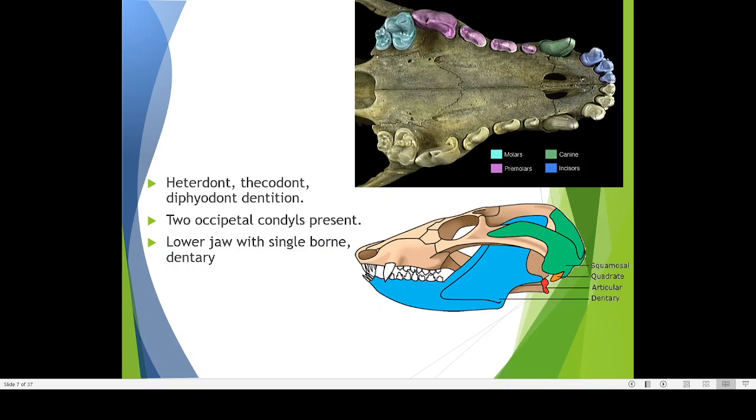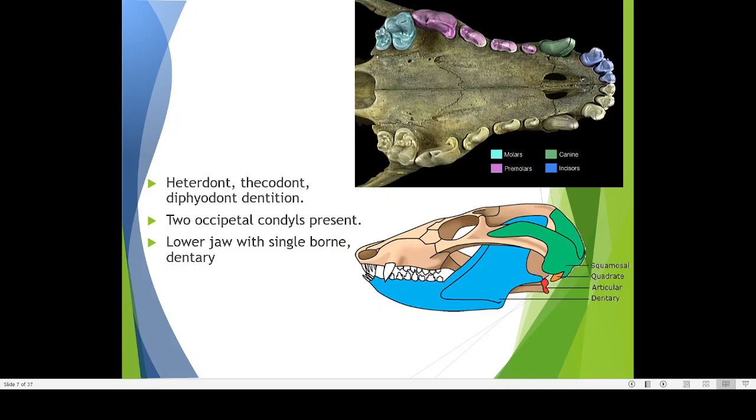Then another characteristic is the lower jaw with a single bone. Here, if you look, this blue colored portion is the lower jaw, whereas the upper jaw is not formed of a single bone. See, this is the upper jaw. Here there is one piece, there is another piece, here there is another piece. The upper jaw is actually fused or united from three to four bones, but the lower jaw is formed of only one bone.